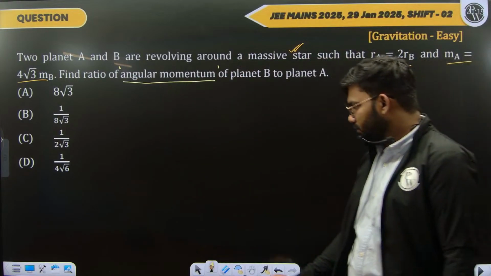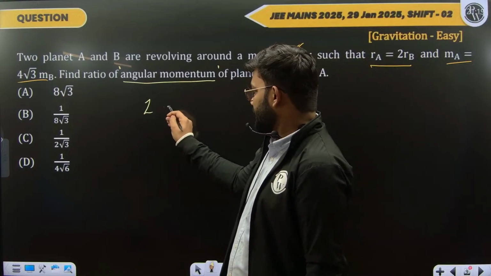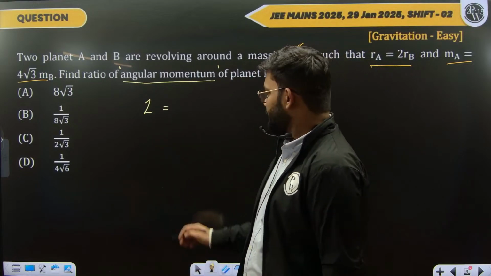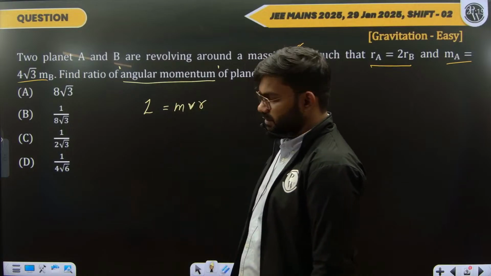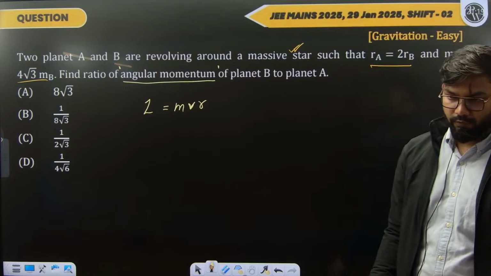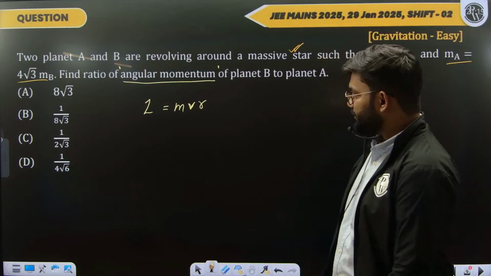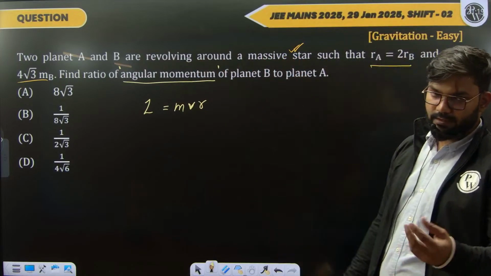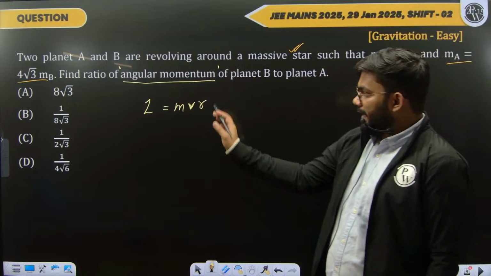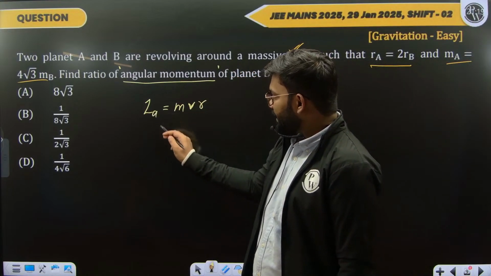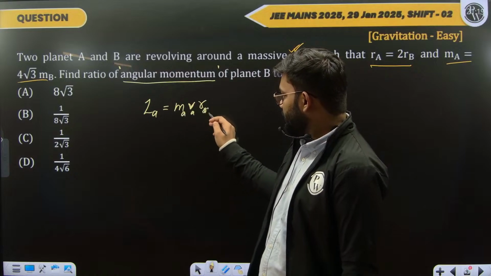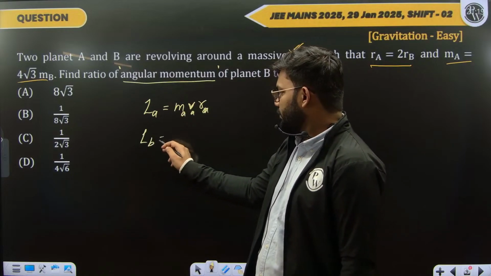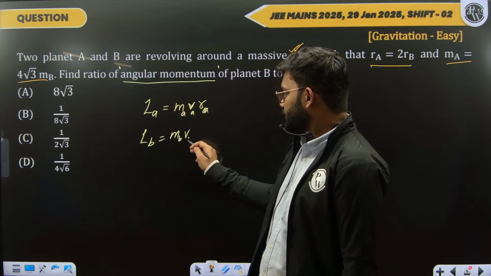Now we already know that the angular momentum for a given mass that is revolving around a given point is given by mvr, where v is the linear velocity and r would be the distance from that point. Now considering the star as the center point, the angular momentum for planet A would be LA = MA VA RA, and that for B would be MB VB RB.